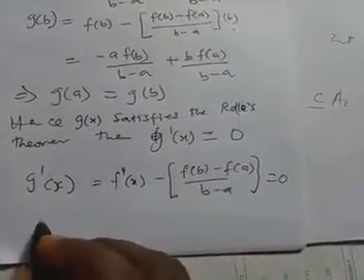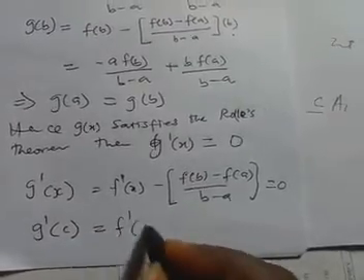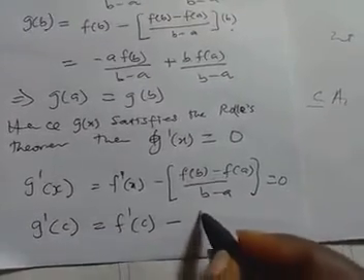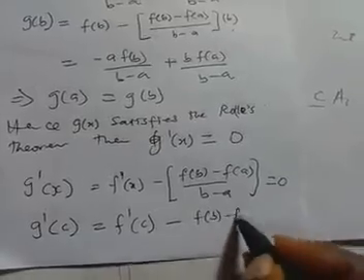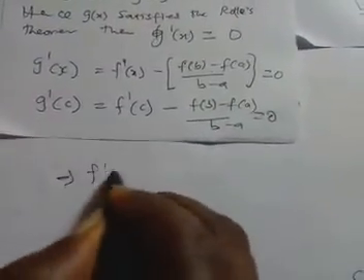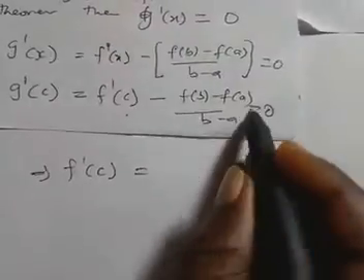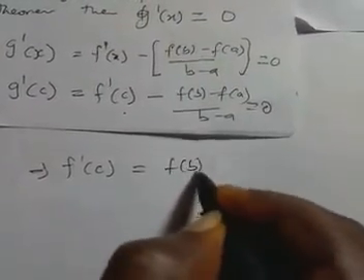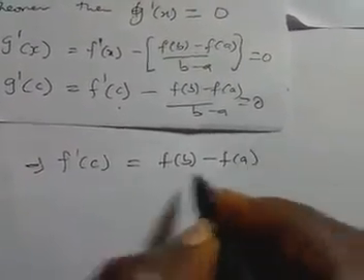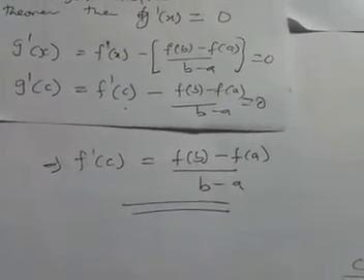So let's put x to be c. So g prime of c will now become f prime of c minus f of b minus f of a over b minus a, which is equal to 0. So this simply implies that f prime of c is equal to, if you make this a formula and take this to the other side, f of b minus f of a over b minus a. And that completes the proof of the mean value theorem.